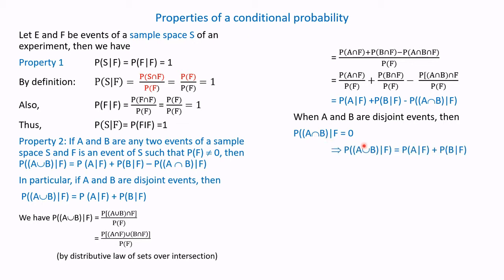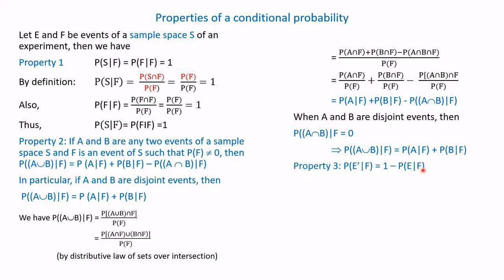Hence, the left hand side, conditional probability of A union B upon F, is equal to the right hand side, that is conditional probability of A upon F plus conditional probability of B upon F, where F is the event that has already occurred.